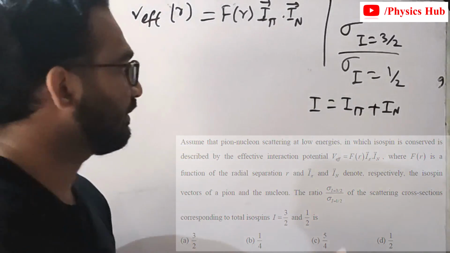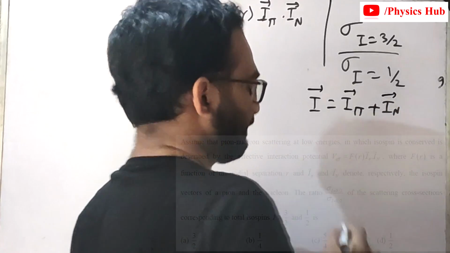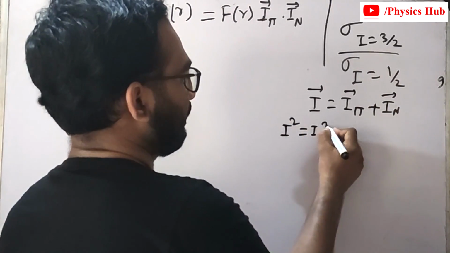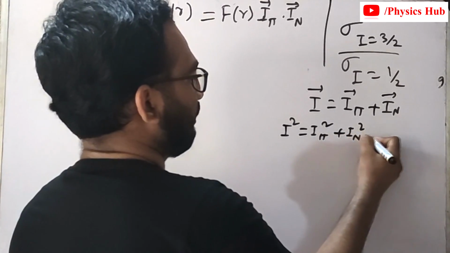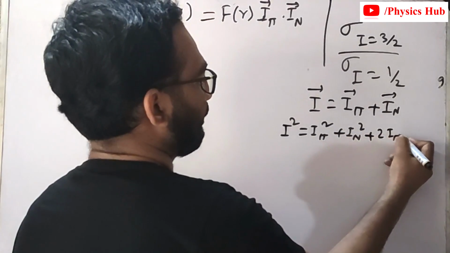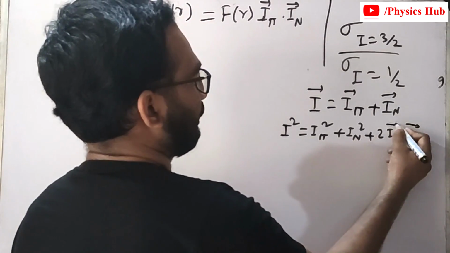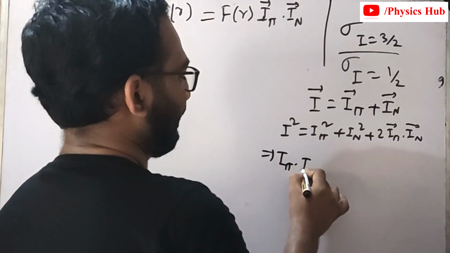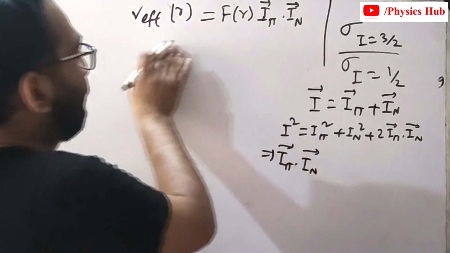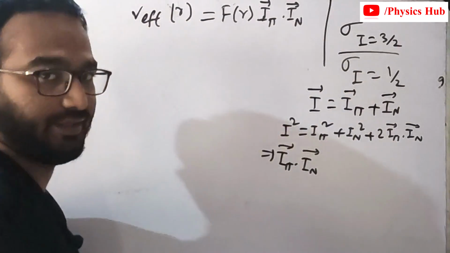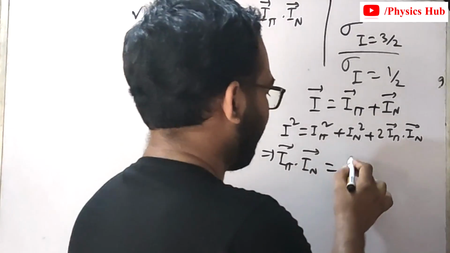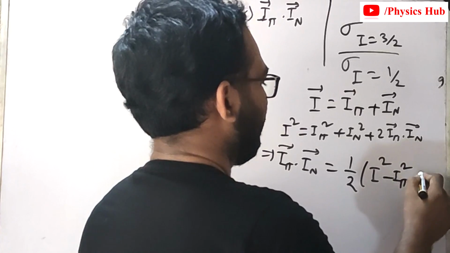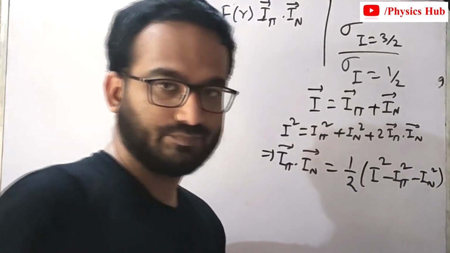Now these are basically vector quantities. So you know that we can write I square equals I pi square plus I n square plus twice into I pi dot I n. Now from here we can easily find I pi dot I n, because in the expression of V effective of R we have I pi dot I n. So we have to derive this I pi dot I n. That will be basically half of I square minus I pi square minus I n square.